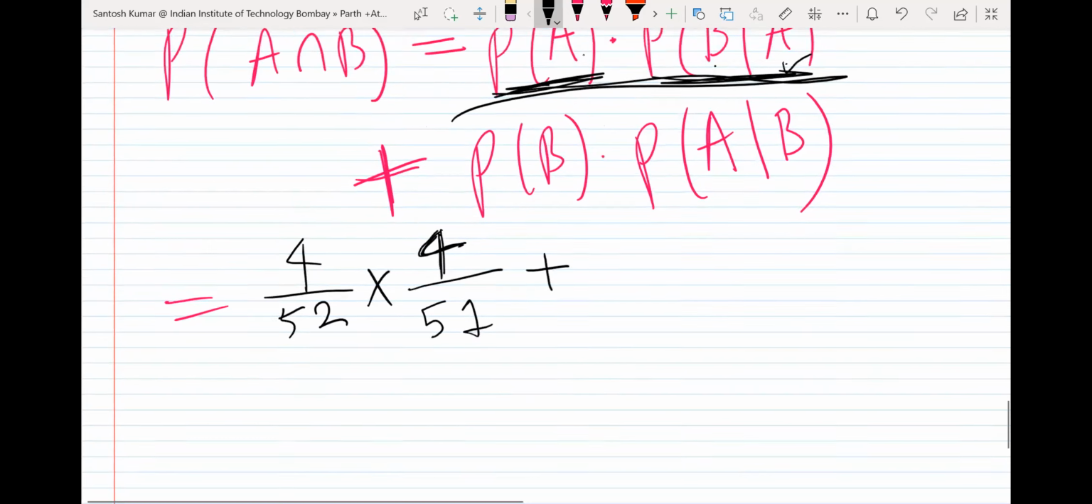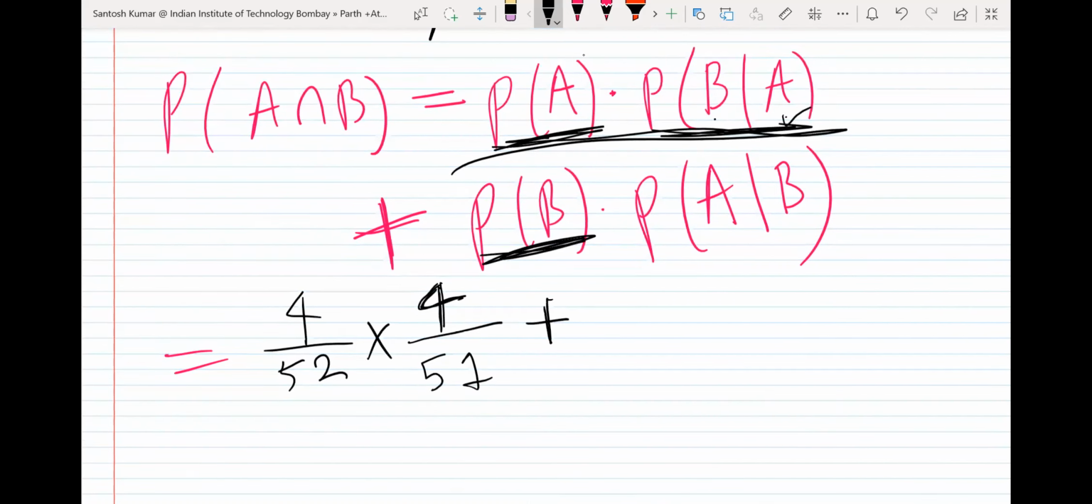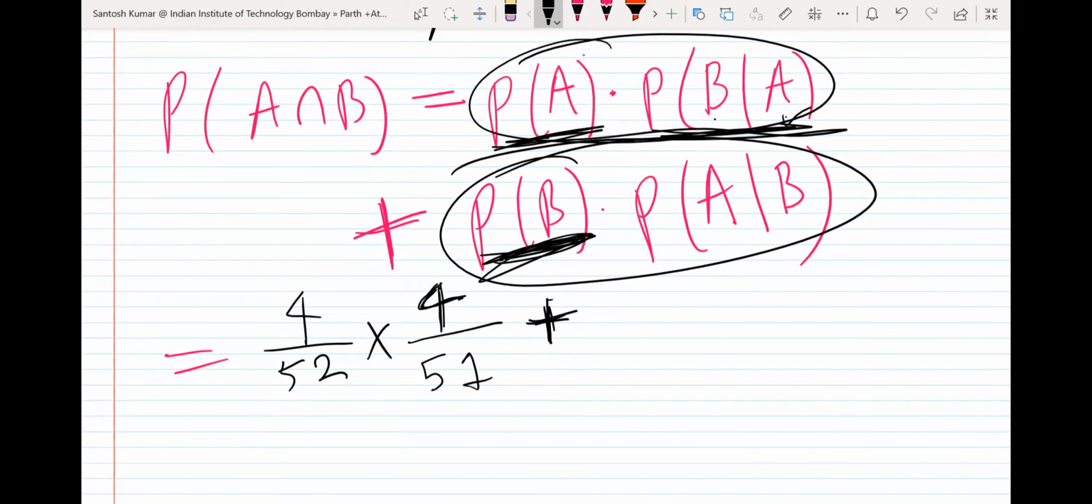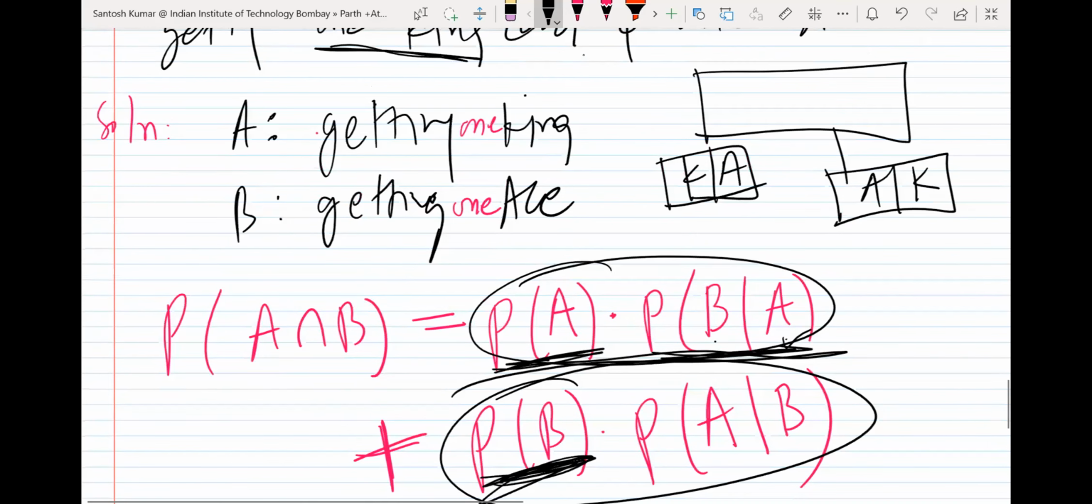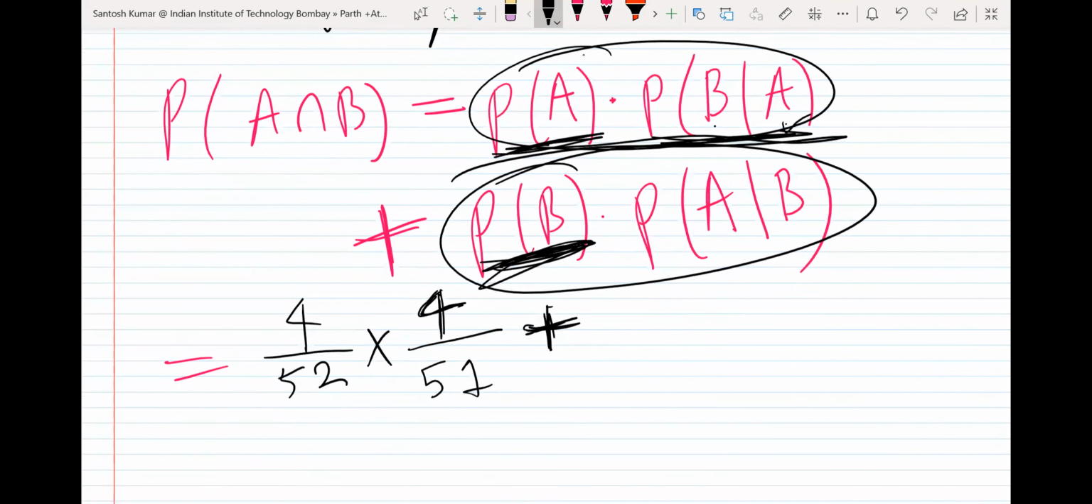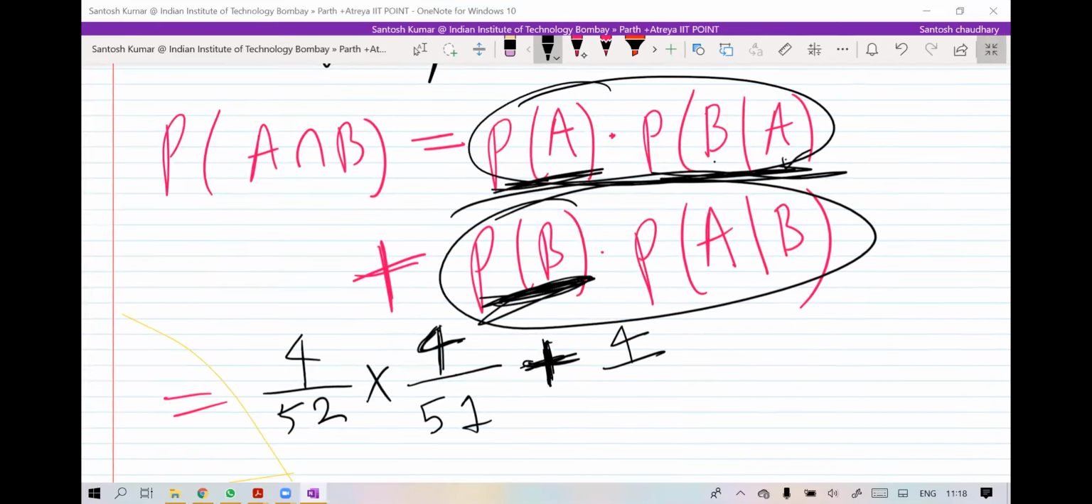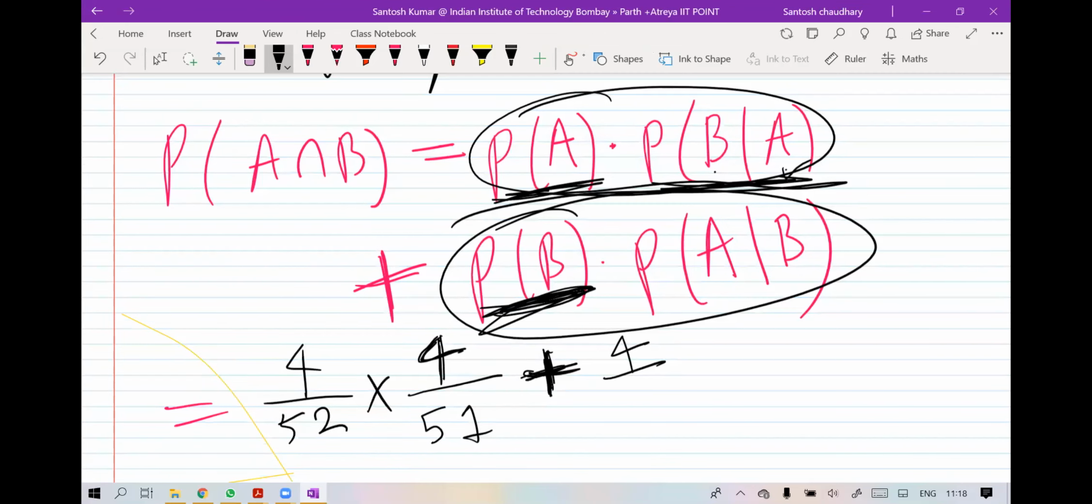Now comes the probability of B. Now there is the other situation. So now we are starting again. Either this situation will happen or this will happen. So probability of B, the probability of getting an ace. What is the chance of getting an ace from the pack of cards? How many aces are there? 4 out of 52. So there are 4 cards out of 52.